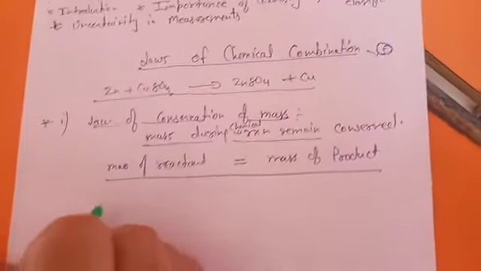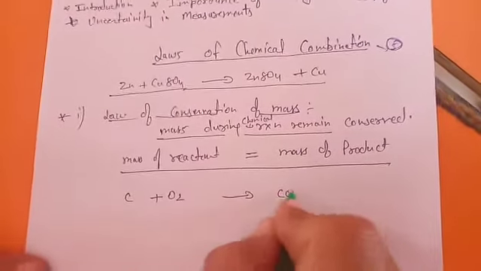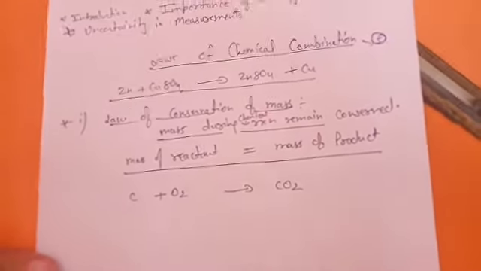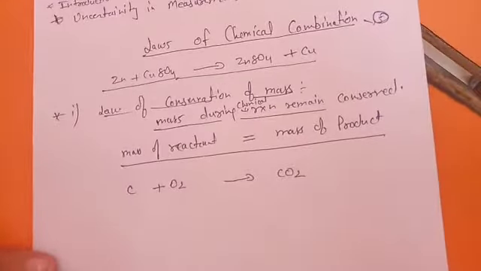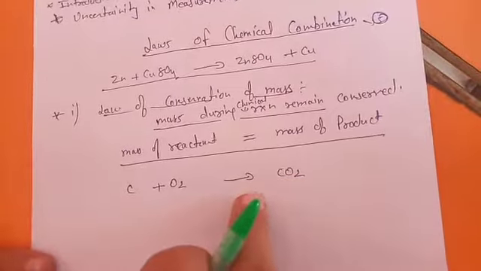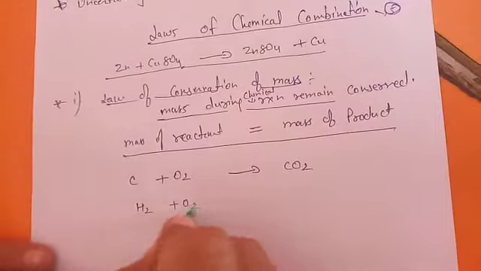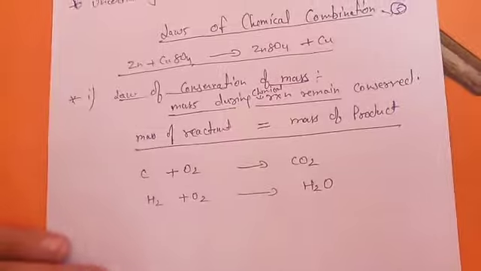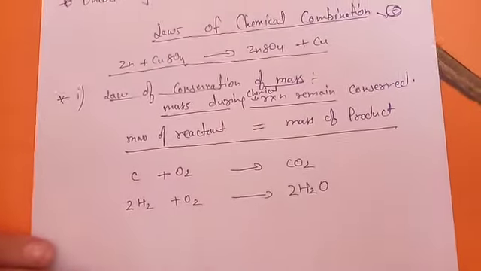How? Let's start with the reaction: C plus O2 converting to carbon dioxide. Okay, carbon is burning, producing carbon dioxide. First of all, you must pay attention: this is a balanced reaction. But if it is not balanced, like let's start with H2, hydrogen is burning, converting into H2O, this is not a balanced reaction. So first we have to balance it. After that we will compare the mass.